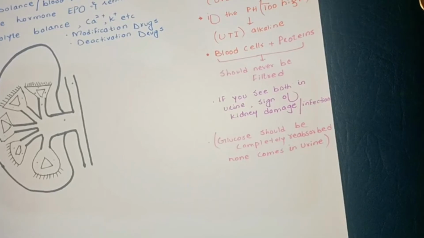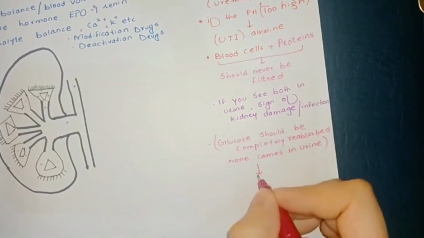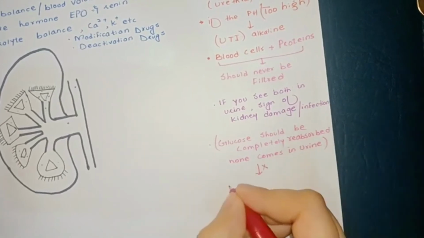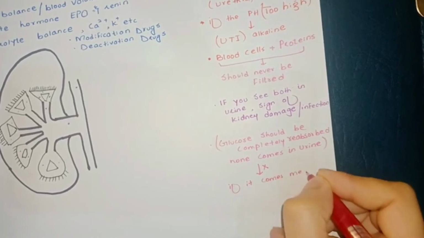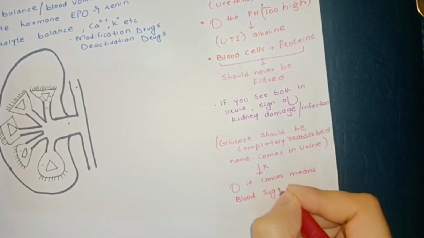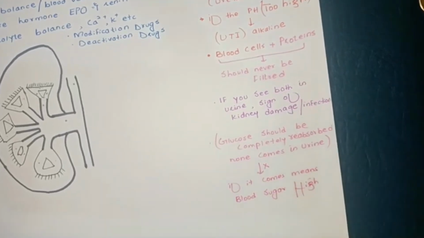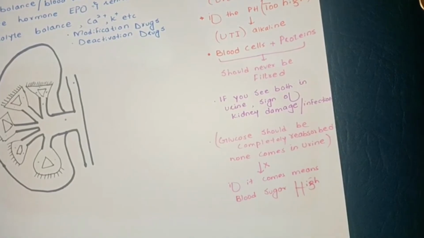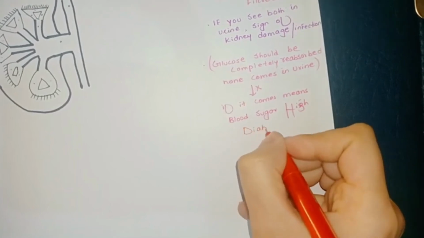And if glucose comes in urine, this is a clue for blood sugar that is too high. If it comes, it means your blood sugar is high and you have a disease which is called diabetes.